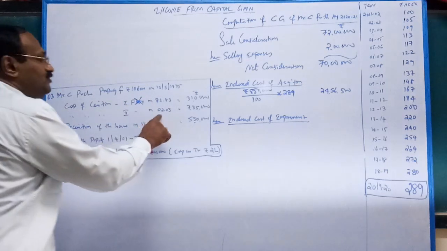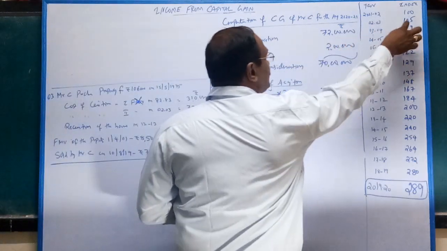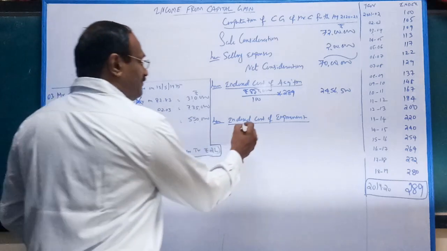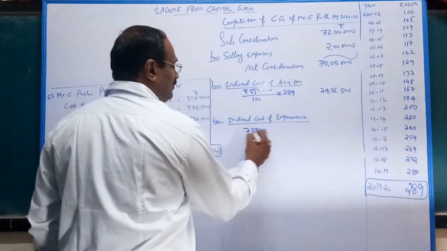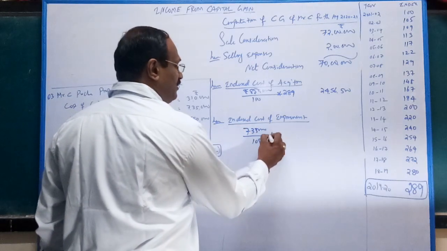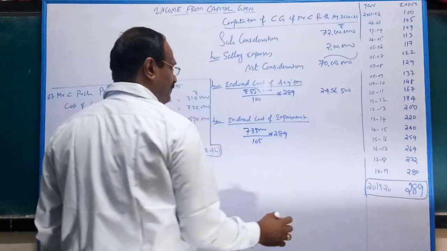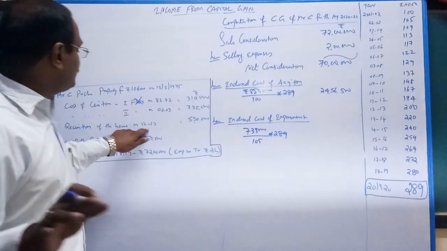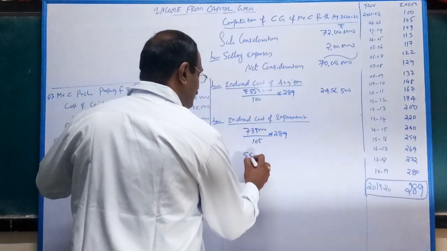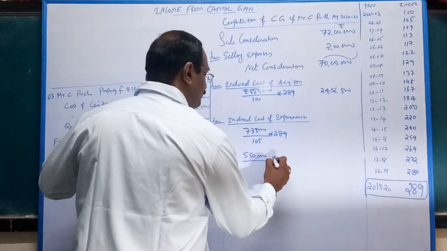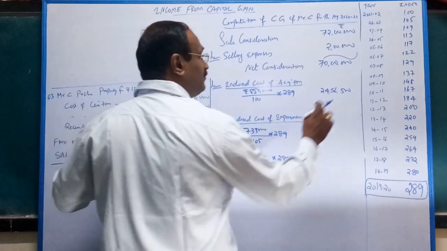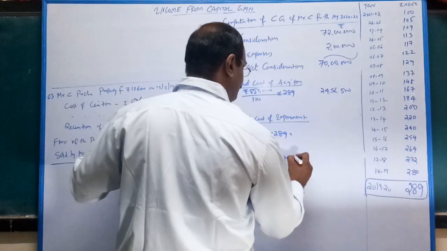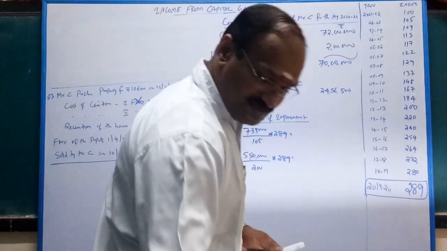Of course, 2002-3 index is 105. Don't worry, it is given in the problem itself. So 7,35,000 divided by 105 into 289. And reconstruction of the house in 2012, that is also allowed as deduction: 5,50,000 into 289 divided by 2012-13 index of 200.